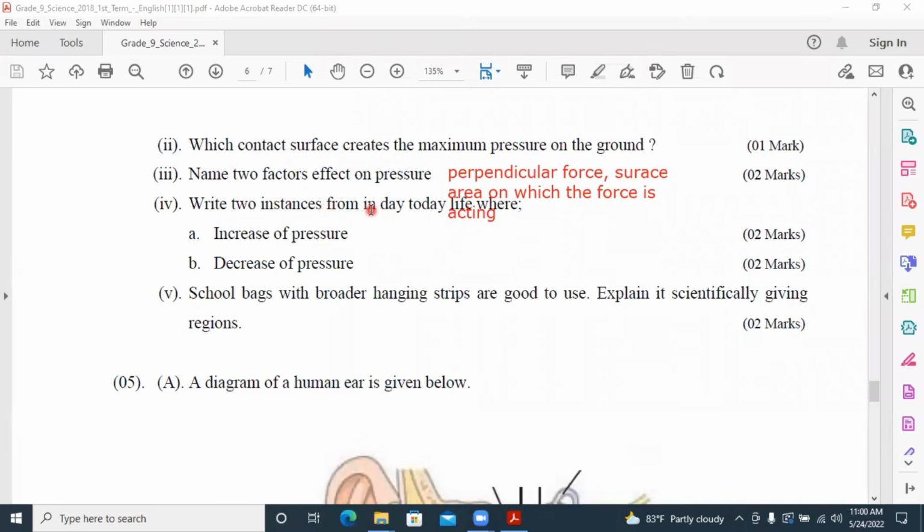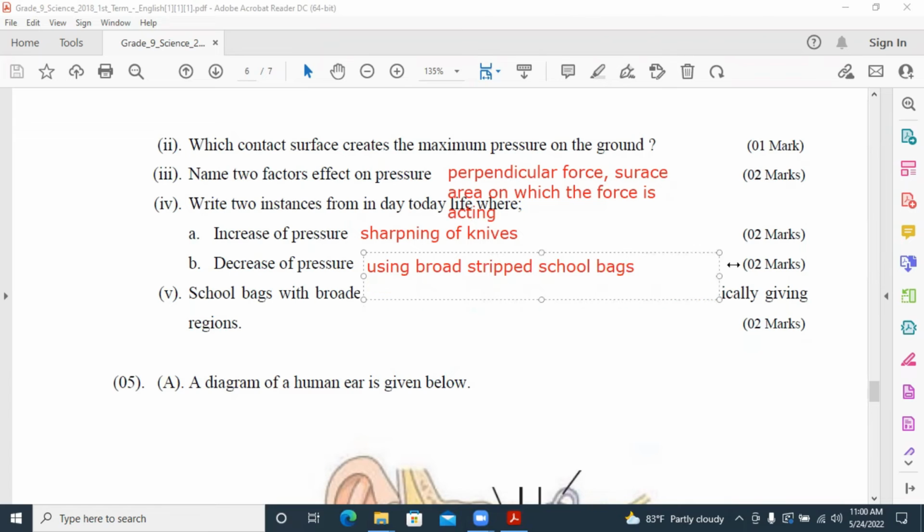Write 2 instances from day-to-day life where pressure is increased. Sharpening of a knife. Decrease of pressure using a broad strip cool bag. If there is a broad strip, then the surface area is high and pressure is low. Cool bags with broader hanging strips are good to use.